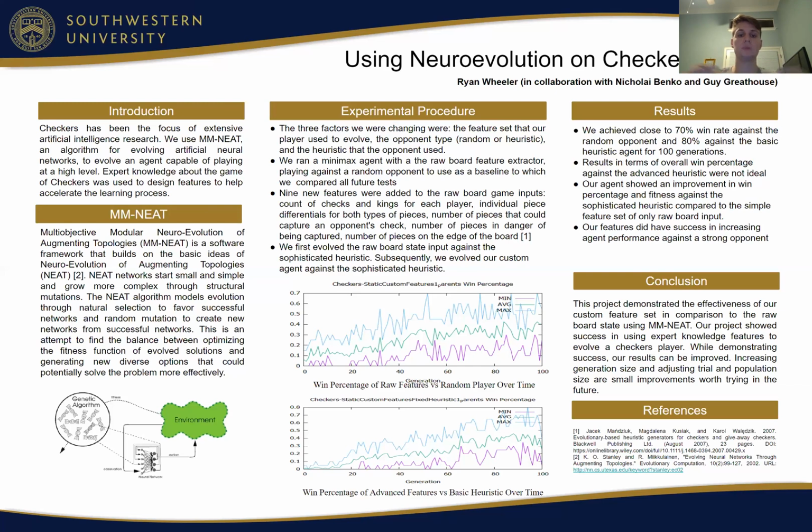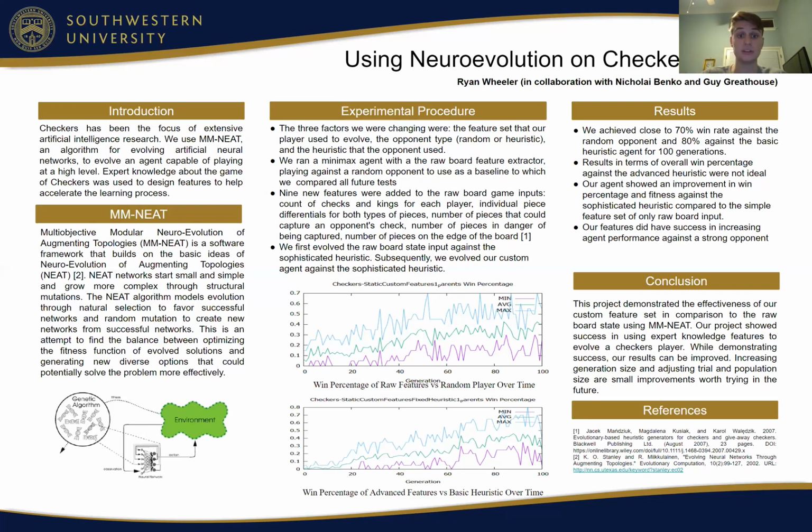And so we ran a minimax agent with a raw board game feature extractor and played against a random opponent. And this was our baseline for which we compared all future tests. And so you can see in this top graph right here what our win percentage looked like using our features versus the random player.